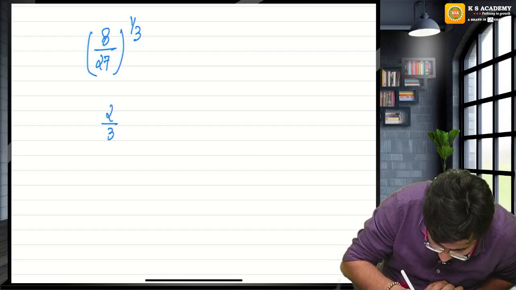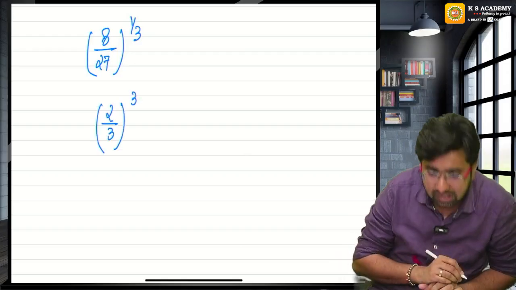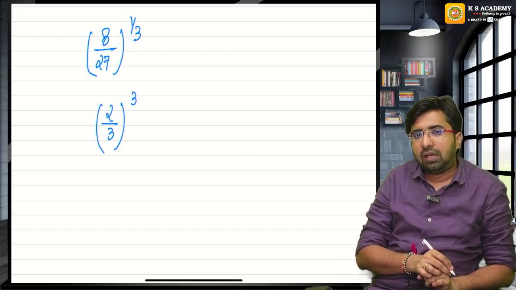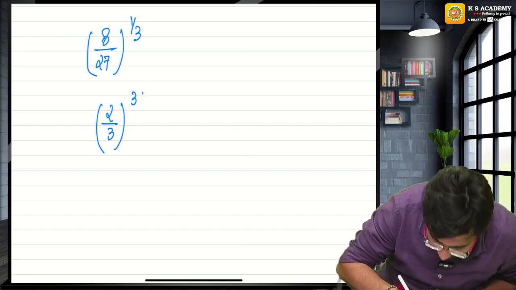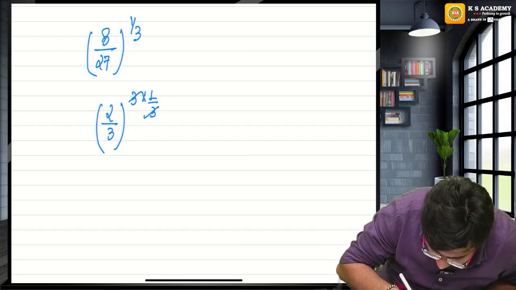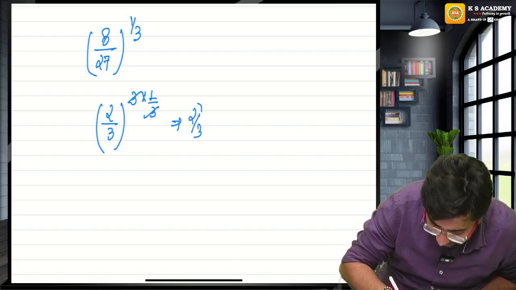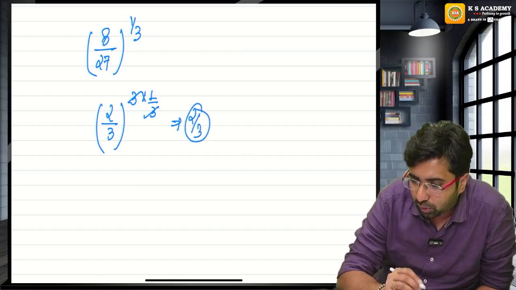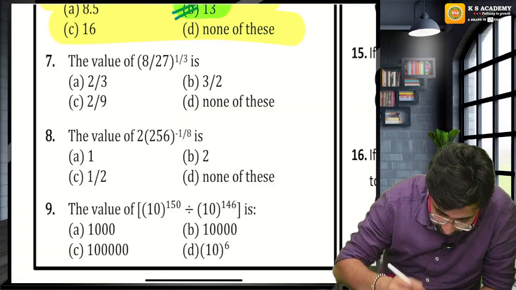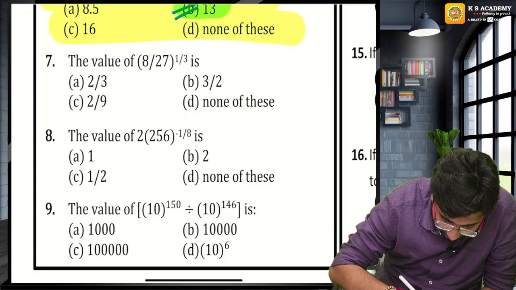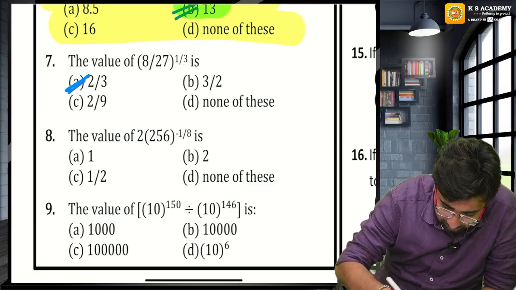2 upon 3, whole cube. Yes, Aman sir, you can write that, but there is already one power, so powers multiply. Open the bracket. 2 by 3 is the right answer. Yes, absolutely correct, Rohini, Sai, absolutely correct. So option A, 2 by 3, is the right answer.